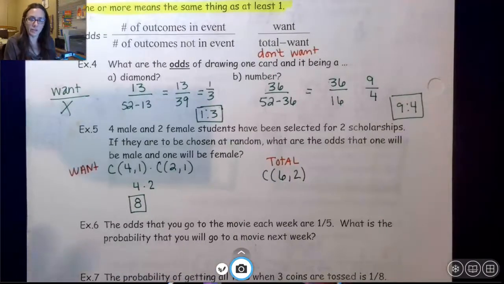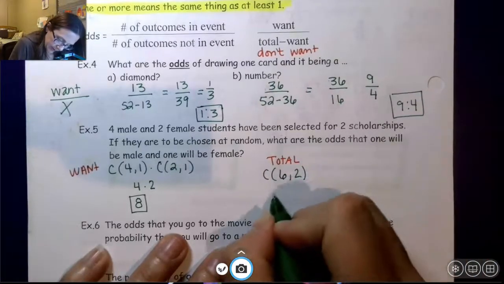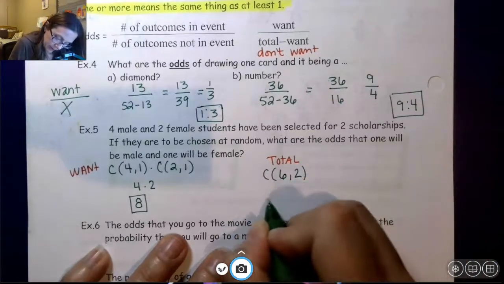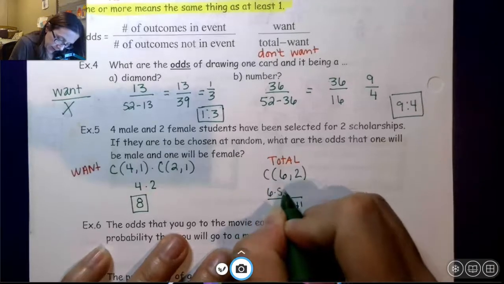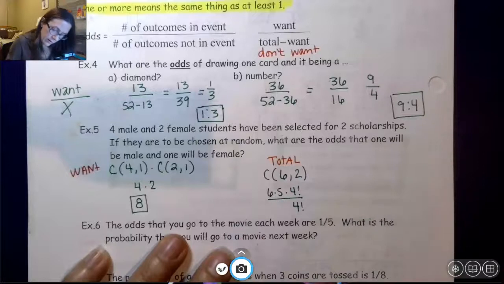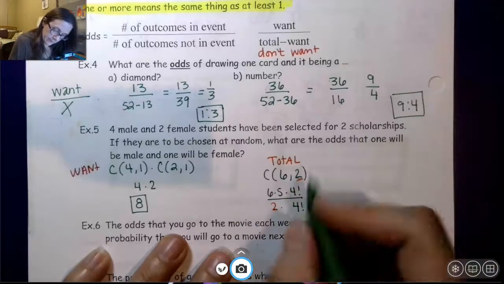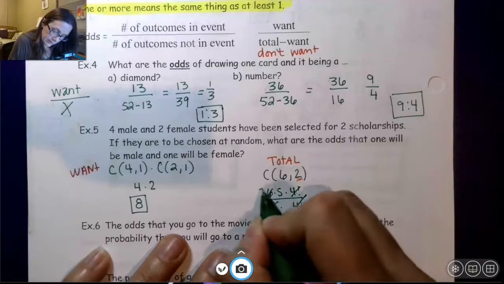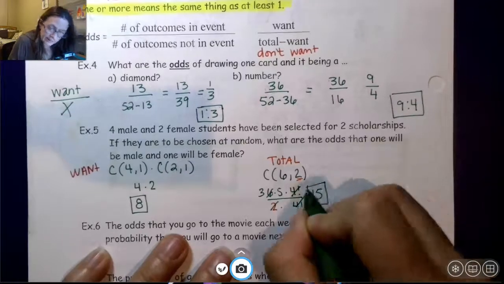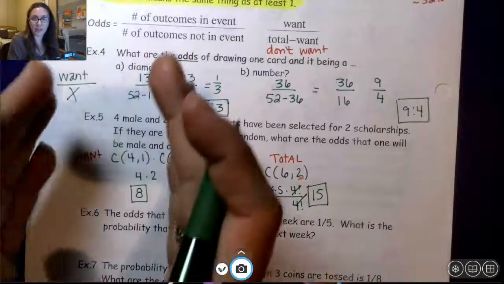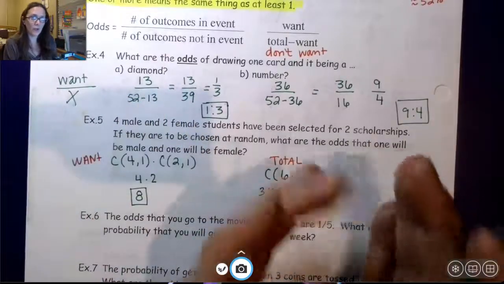Out of the total 6 students, I'm choosing 2. So this is going to be 6 factorial over 6 minus 2, 4 factorial. I'm going to go 6 times 5 times 4 factorial. Remember, you write that one more time. 2 times 1. 2 into 6 is 3. 3 times 5, I get 15 is the total number. So there's 8 combinations that I want to happen, and there are 15 total combinations.